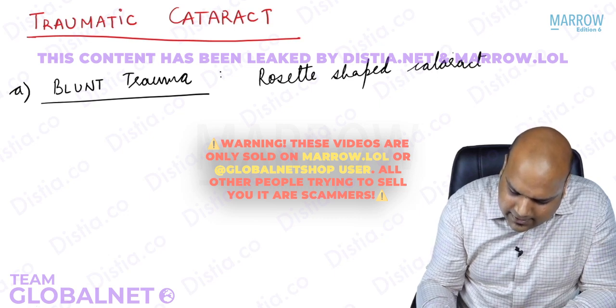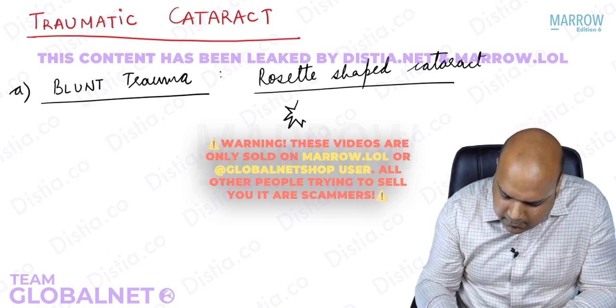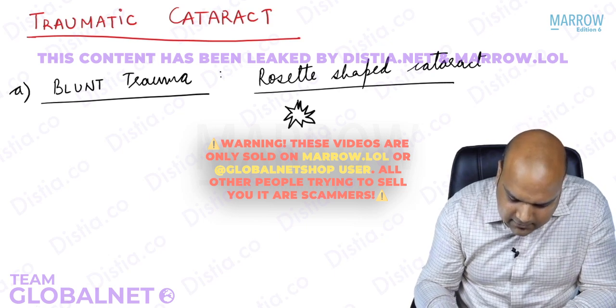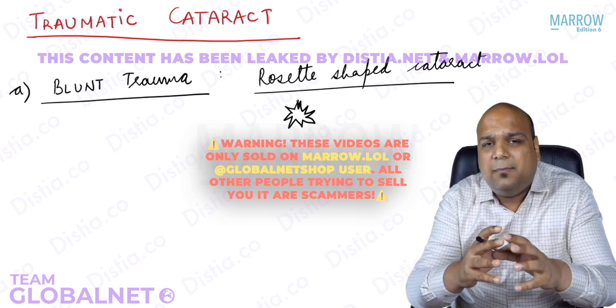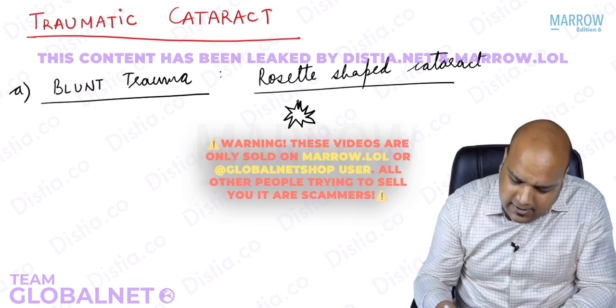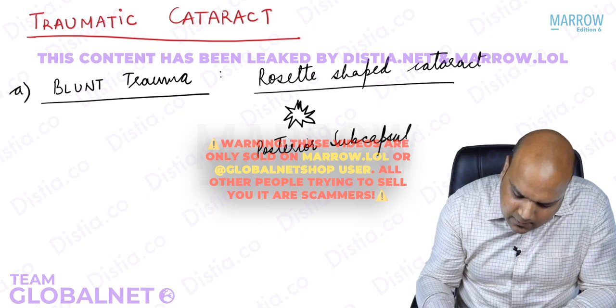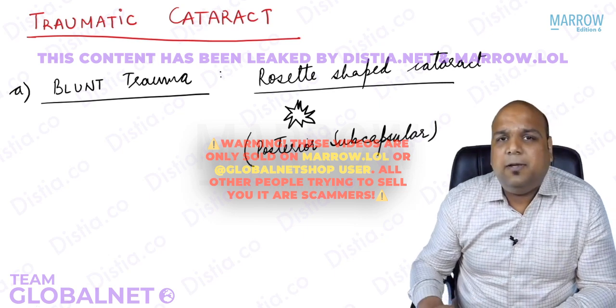Now, rosette shaped cataract is basically the name which is being given to a stellate pattern or a multiple edge star pattern. Something which is looking like a rose, everybody, a flower, a bunch of rose, everybody. Yes, that is why the name. What is the position, everybody? The position is, again, what we are reading again and again, posterior subcapsular.